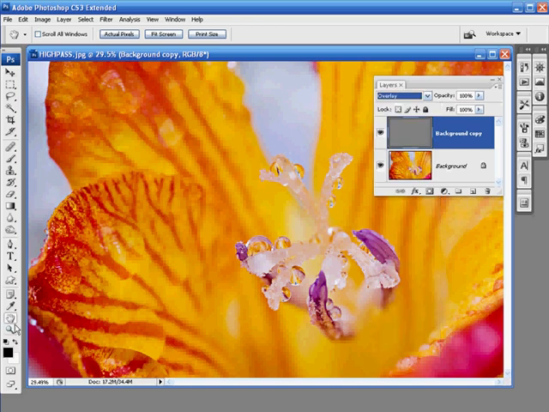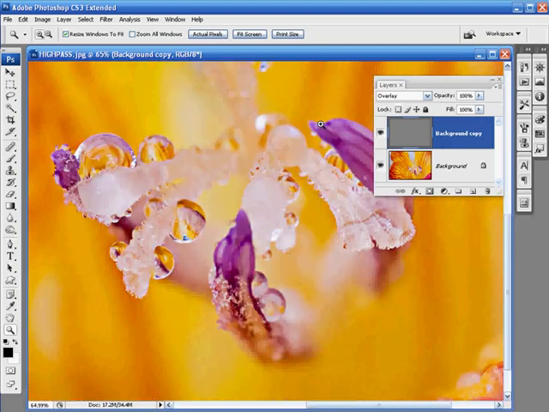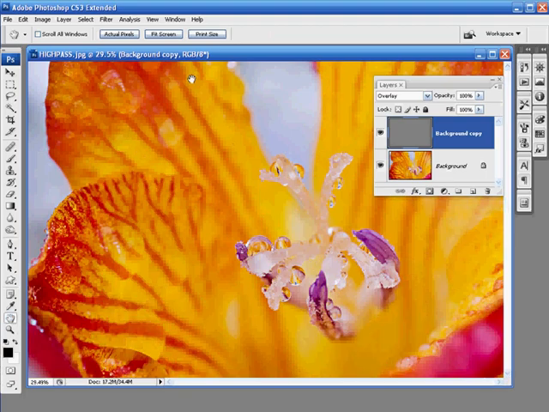Then if we zoom in tight to that central area, you can see what effect it's having. Right, that's with our sharpening on, and that's with it turned off. You can see there is a pretty enormous difference. It's quite fuzzy and soft in this example, yet switch on that high pass sharpening, and wow, it really punches the detail through. Now the thing is, what we don't want to do is apply the high pass sharpening to the entire image. If we come back to full screen, you can see there's lots of areas within this image that are quite soft and quite diffuse. And we don't want to invade them with high pass sharpening like we have the sharpened areas.